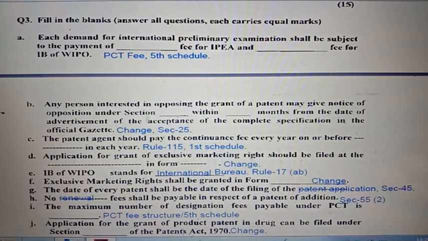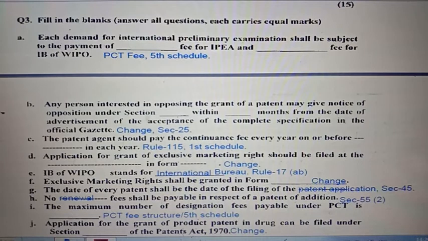The date of every patent shall be the date of the filing of the patent application. Kindly see section 45. Question number 3H. No renewal fee shall be payable in respect of a patent of addition. Kindly see section 55, clause 2.